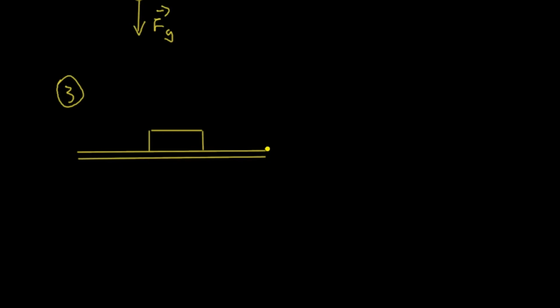Third example. Say there's an object sitting on the table. So identify all the forces acting on this object.